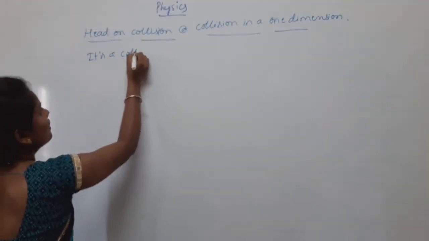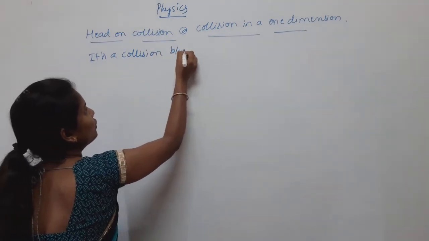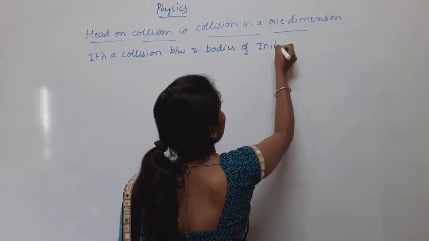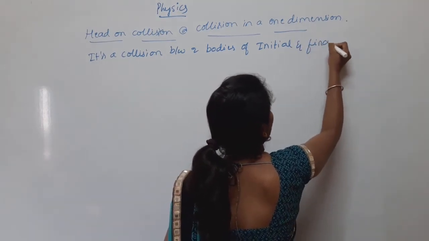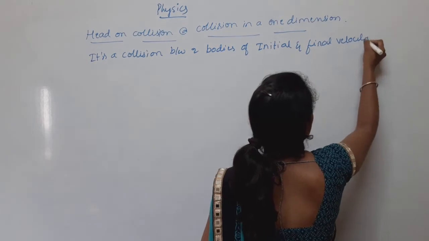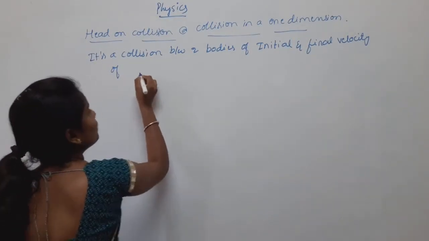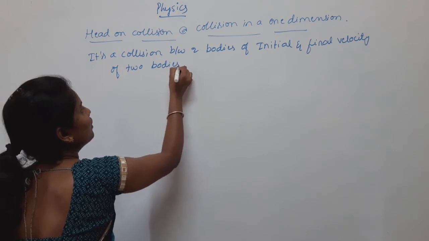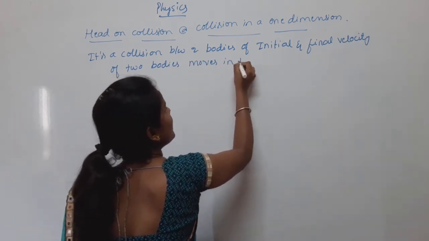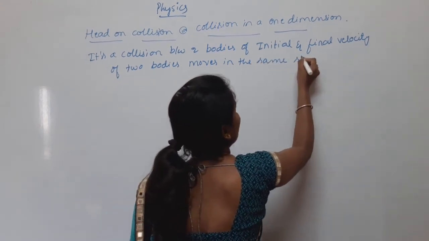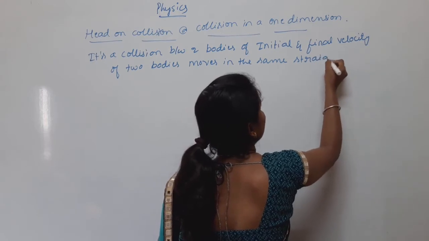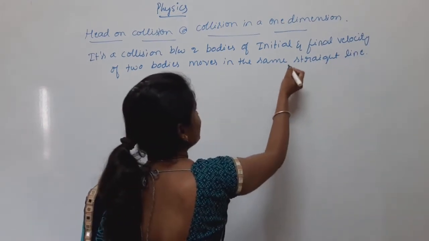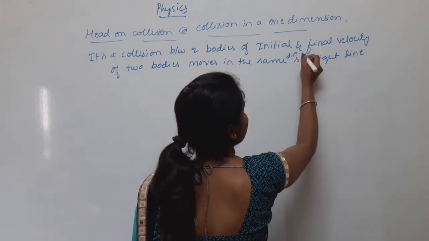It is a collision between two bodies whose initial and final velocities move in the same direction in a straight line.